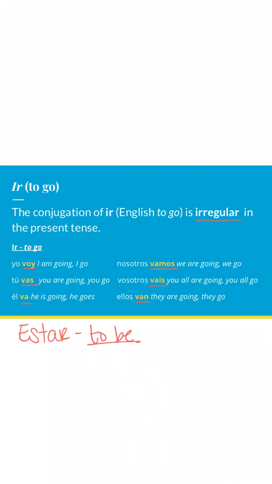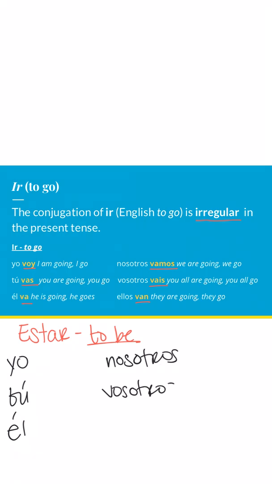Now, I'm going to fill in my subject pronouns here. This is simply a review. But this will help put into perspective why this is going to be a fairly easy verb to remember. To conjugate estar in the yo form, we know this.